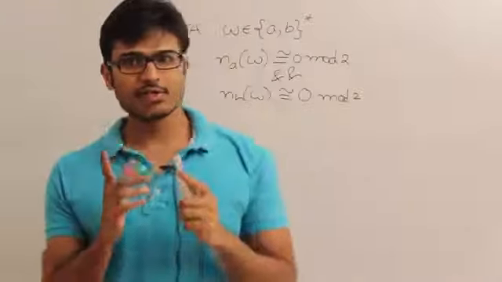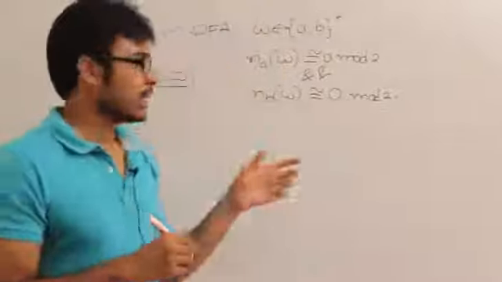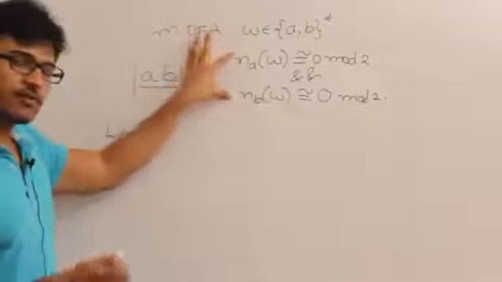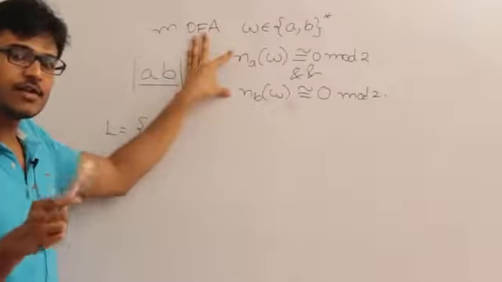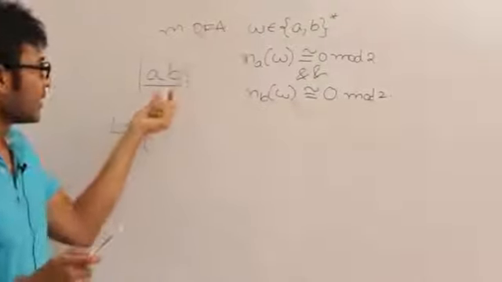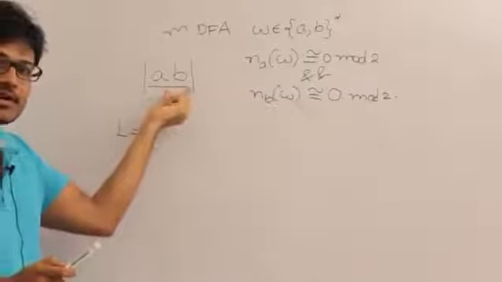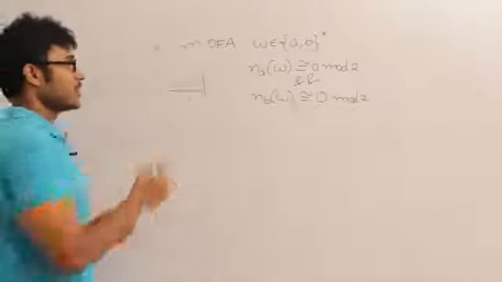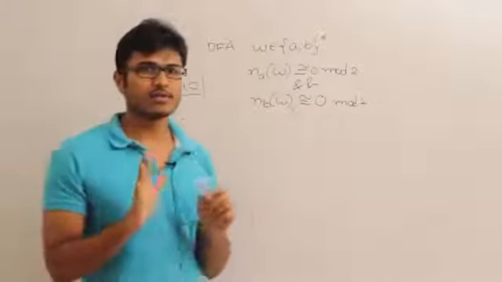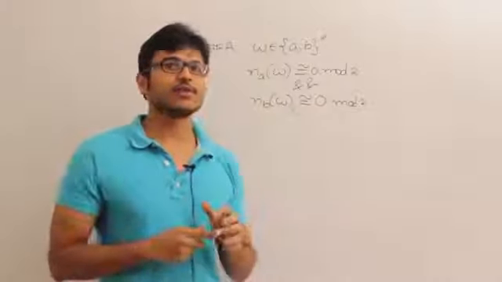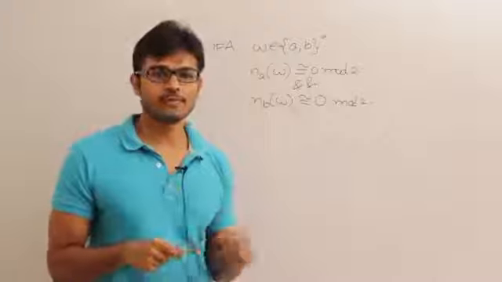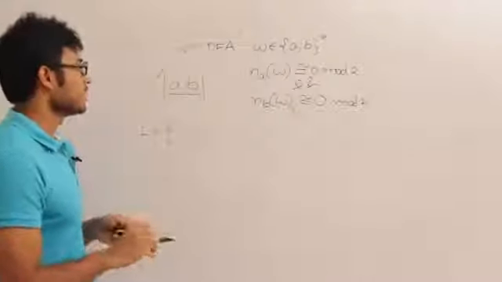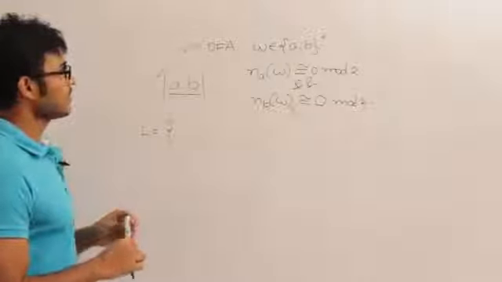Again, if the string is going to contain an even number of A's and an even number of B's, then definitely the string is of even length, but all the even length strings need not contain an even number of A's and an even number of B's. This is the counter example. So the DFA for the even length strings is definitely not going to do. Okay, so let's see how we can do it. So how can we classify this language?